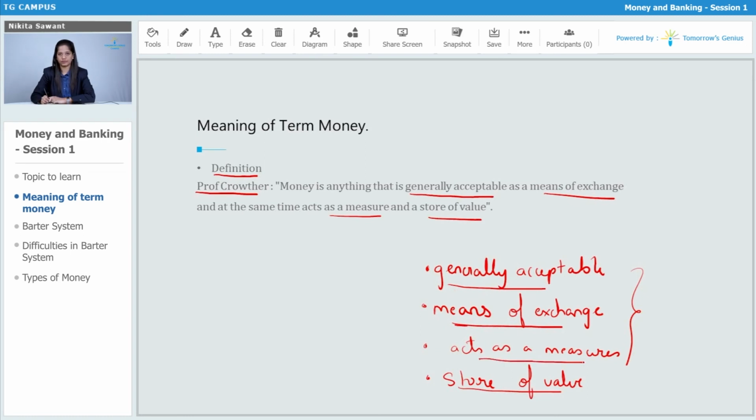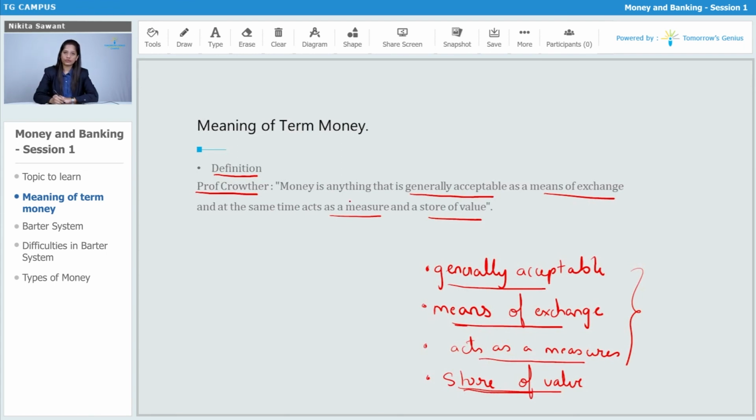It acts as a measure: money is a parameter to measure the price of goods or the worth of a good. It also acts as a store of value. You can store that money, you can save it for future uses, or for some emergencies. You can invest that money, which is also called store of value.